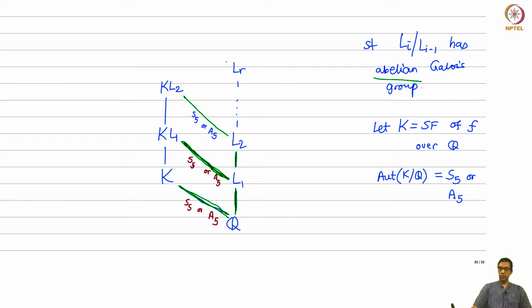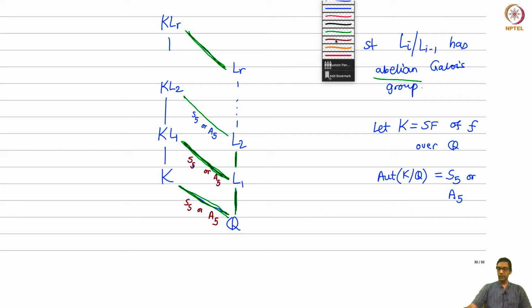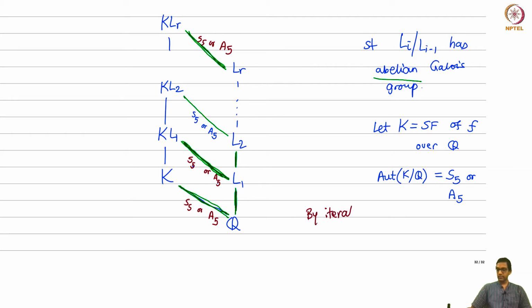Okay, and so on. So you go all the way up till you reach the composite KLR, and you conclude that even at the topmost step, this extension KLR over LR has Galois group which is S5 or A5. Okay, so by iteration of this argument, what do we conclude? We conclude that the automorphism group of KLR over LR is either S5 or A5.